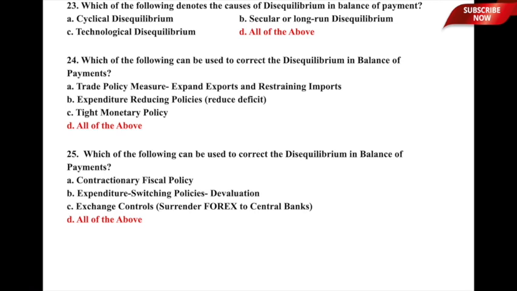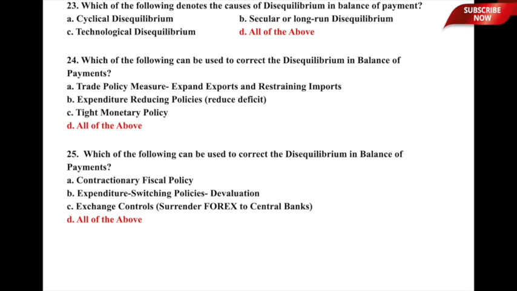Let us now move to question number 25. Which of the following can be used to correct the disequilibrium in balance of payment? Again a similar sort of question. Let us look at the underlying options. A, contractionary fiscal policy. B, expenditure switching policies, that is devaluation. C, exchange controls, that means surrender the foreign exchange to central banks. And D, all of the above.